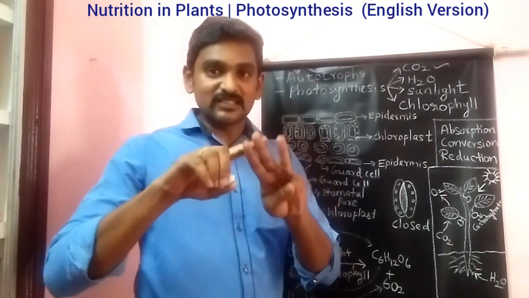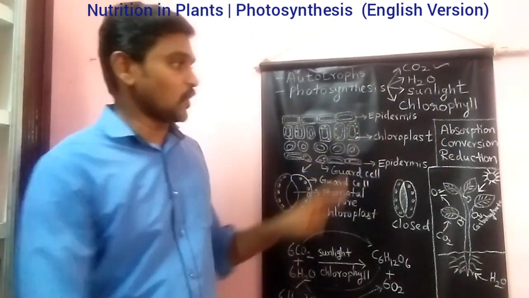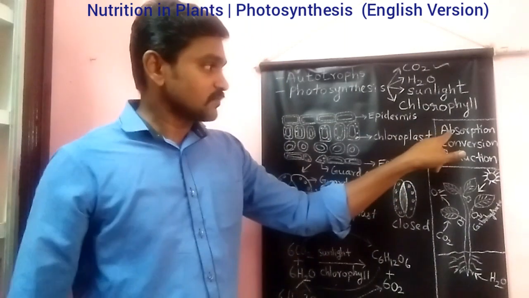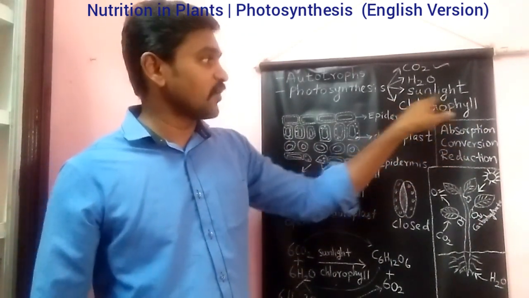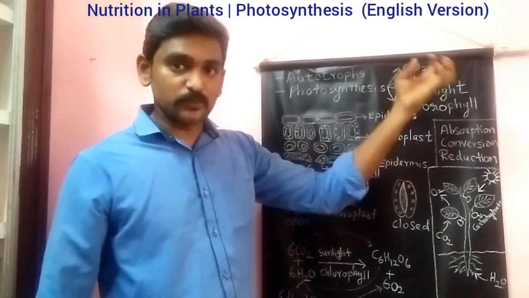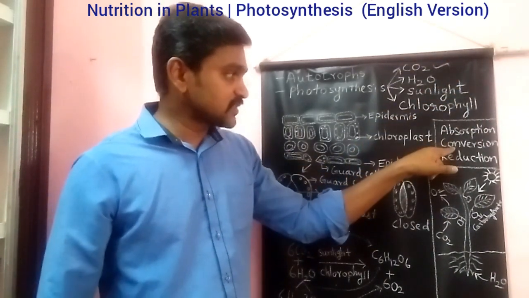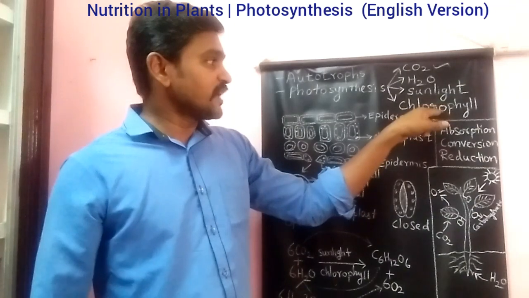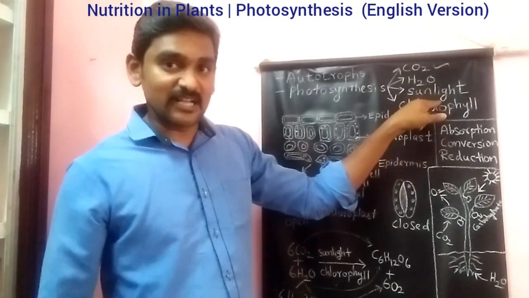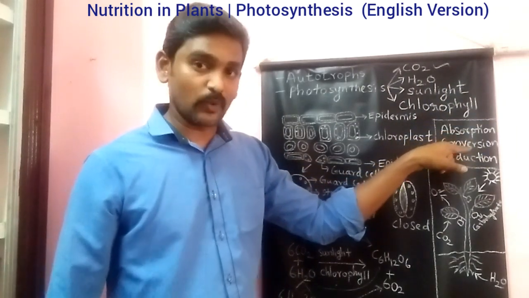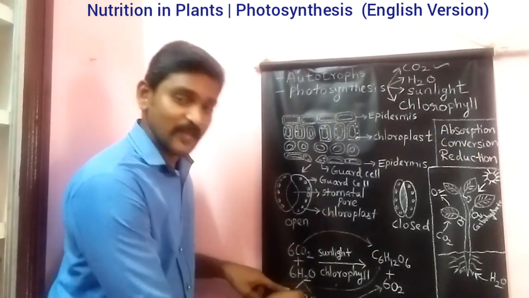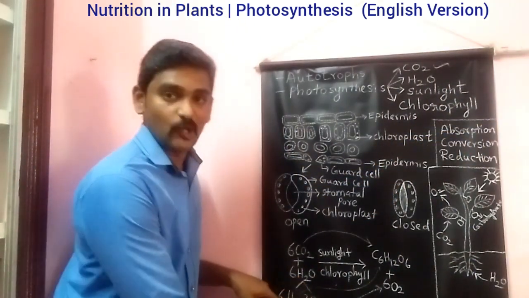The three major steps in photosynthesis are, the first thing is absorption. Absorption of what? Sunlight with the help of chlorophyll. Chlorophyll will be absorbing the sunlight. The second process is conversion. So what is it absorbing? Sunlight, that is light energy. The light energy will be converted into chemical energy, that is the second process. How? They will be splitting the water into hydrogen and oxygen.